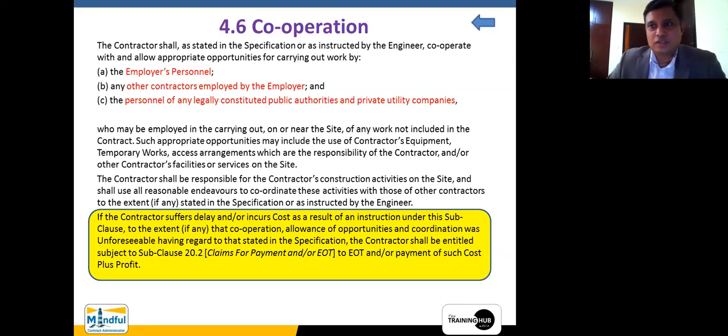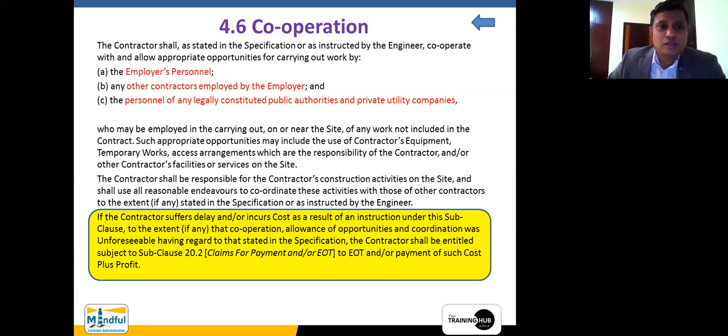Now in the Oman context also, as per the standard conditions of contracting in Oman, we ask for providing opportunities to other contractors. You have to give access to the other contractors. I think it is clause 31 or something. So like that, the contractor has to cooperate with the other contractors employed by the employer, right?